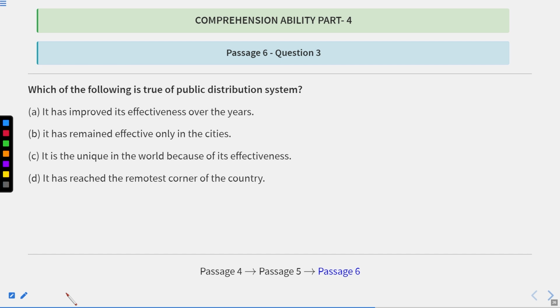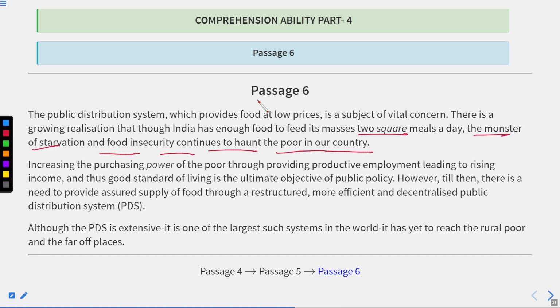Now let us see that this is page number 26, and the passage is on 21 and 22. So we'll just shuffle it with the passage. Okay. So, which of the following is true of the public distribution system? It has improved its effectiveness over the years. So let us see if this line is written in the passage or not. Okay, so this is okay.